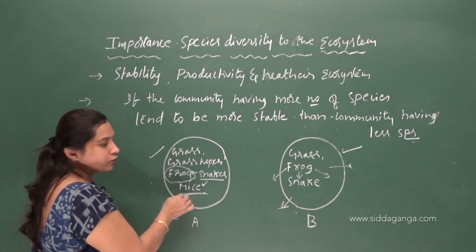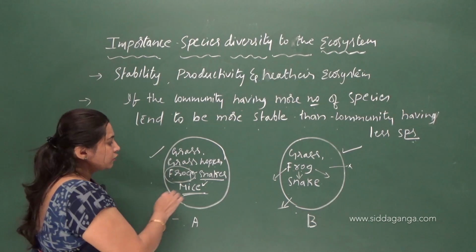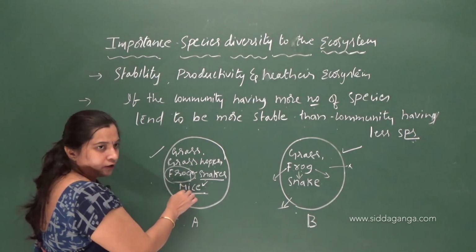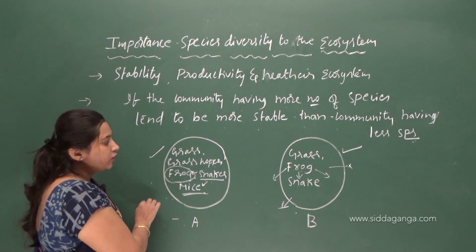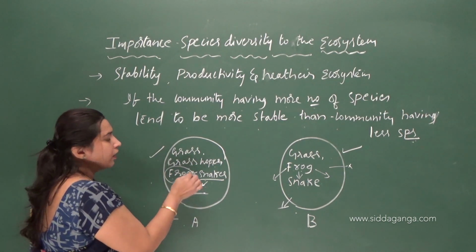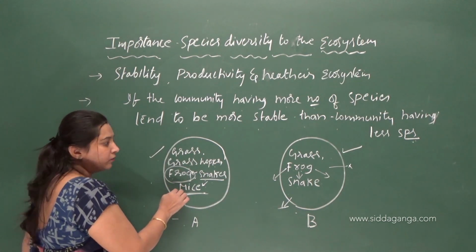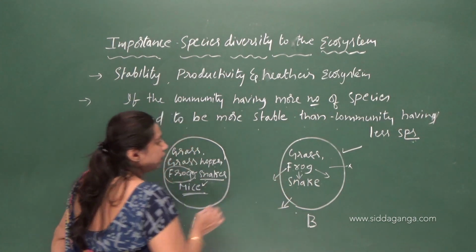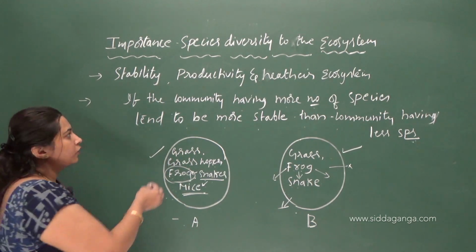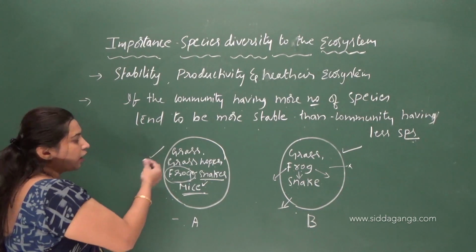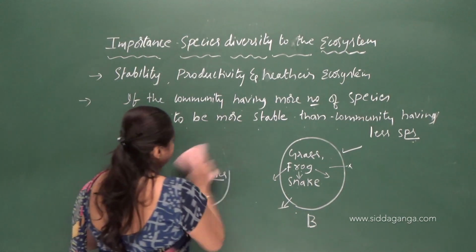So they have an alternative source of food so that they can survive. More the alternatives, more stable is the community. Understood clearly? A community having more number of species tends to be more stable than a community having fewer species. This is according to the ecologists.